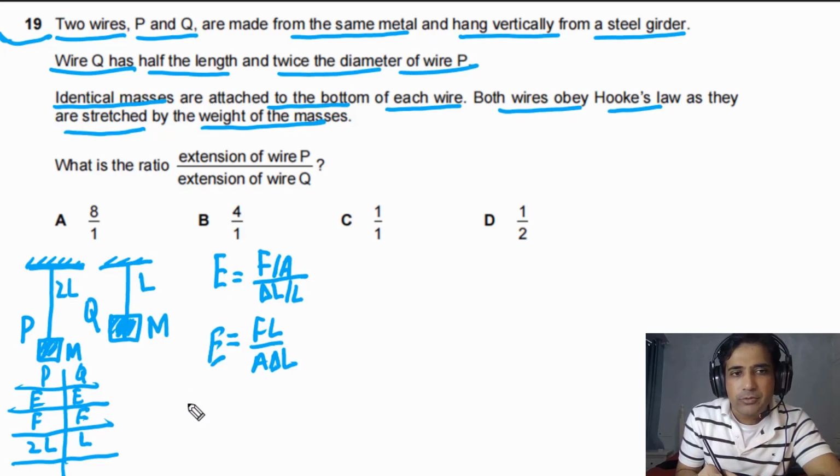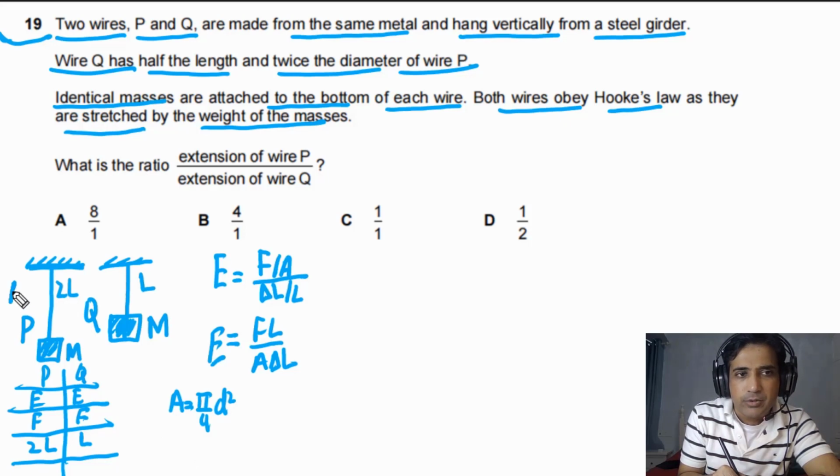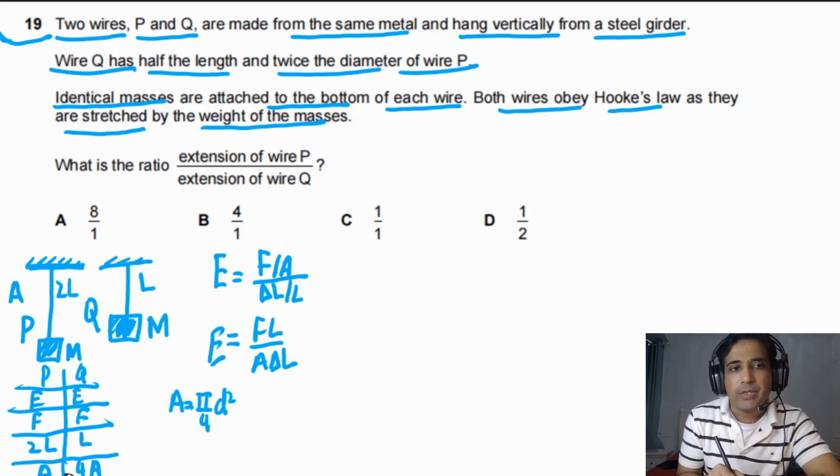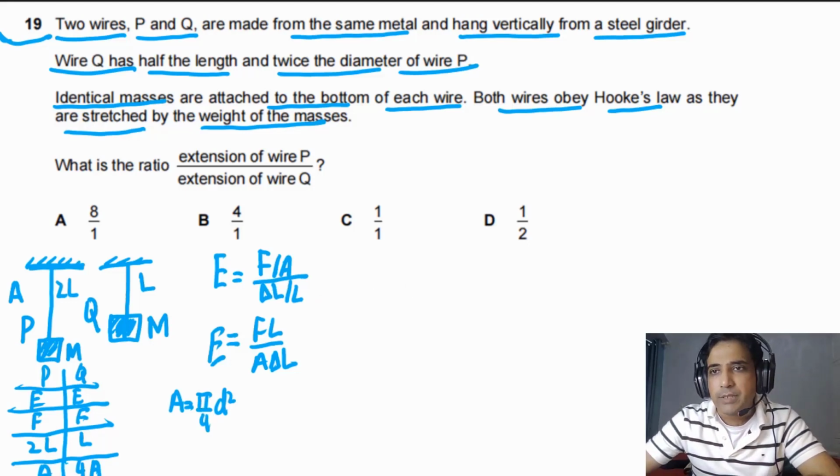Now we need to understand the relationship between diameter and cross-sectional area. Cross-sectional area is equal to pi by 4 d squared. If the diameter is doubled, the cross-sectional area will be 4 times. Now we can assume the cross-sectional area of P is A. So the cross-sectional area of Q will be equal to 4A. So this is the information we need to understand about wire P and wire Q. Now we can use this understanding to answer this question.